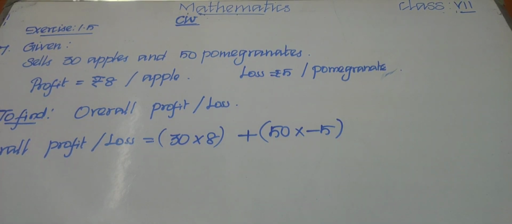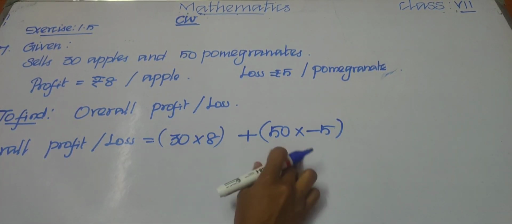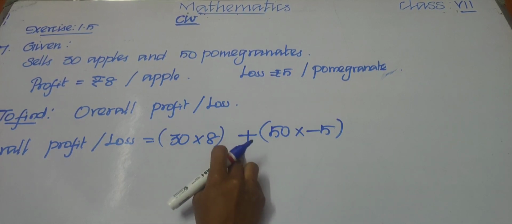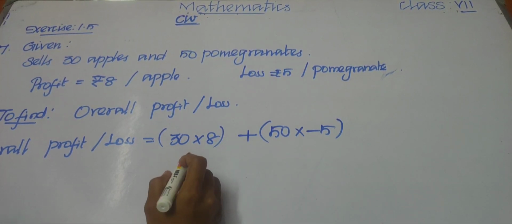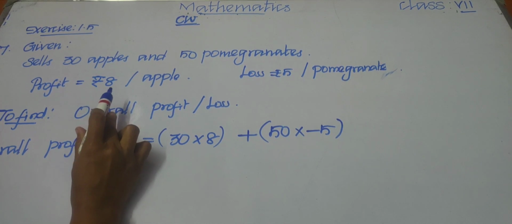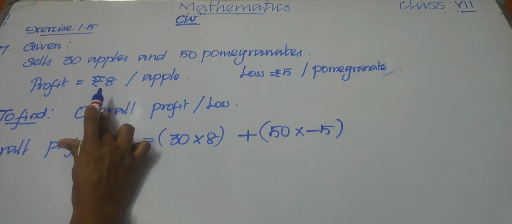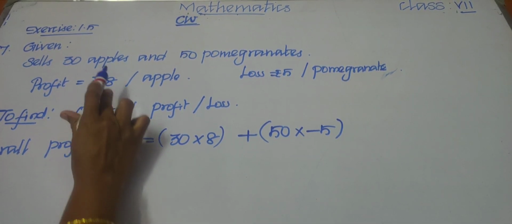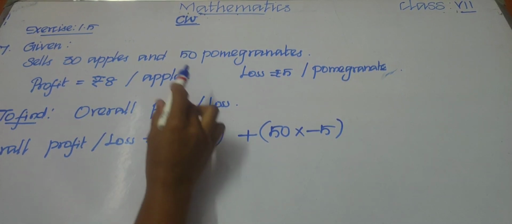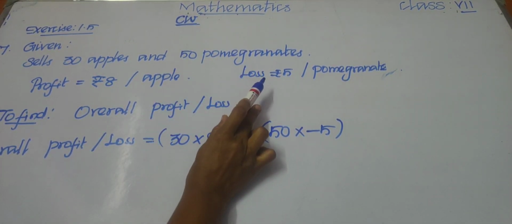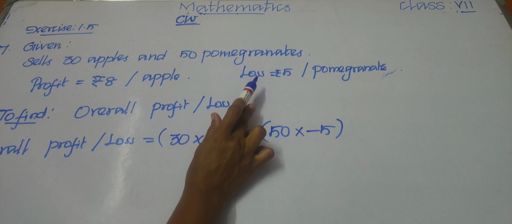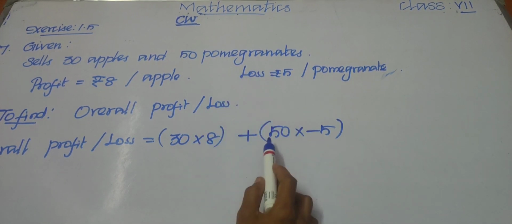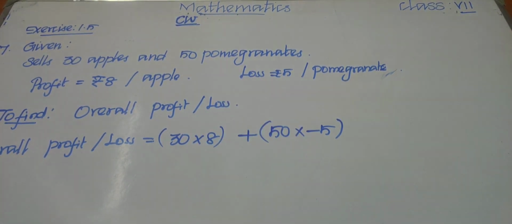Overall means we can add. So it is 30 into 8 plus 50 into minus 5.